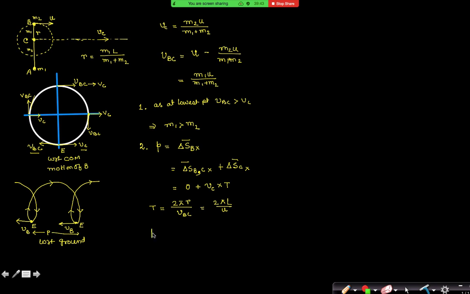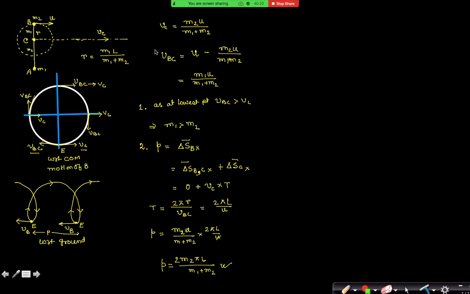Yes, sir. So the value of P should be m2 u divided by m1 plus m2, multiplied by 2 pi L by u. u gets cancelled out. So your answer of P should be 2 pi m2 L divided by m1 plus m2. Check if you have got this one or not. Yes, sir. Good.